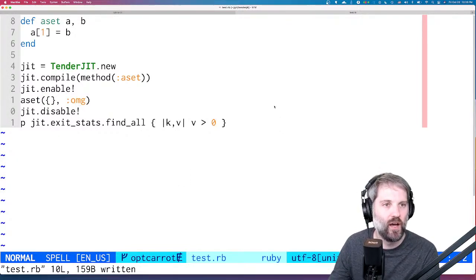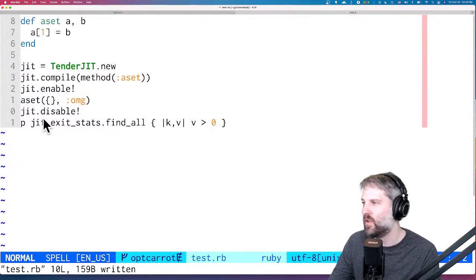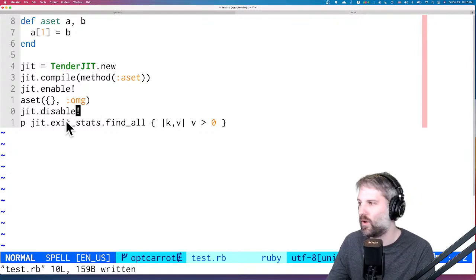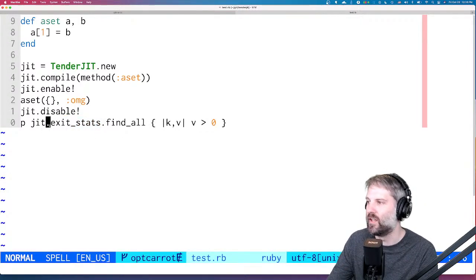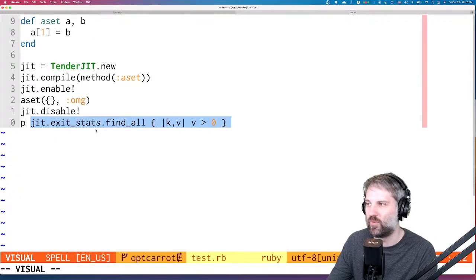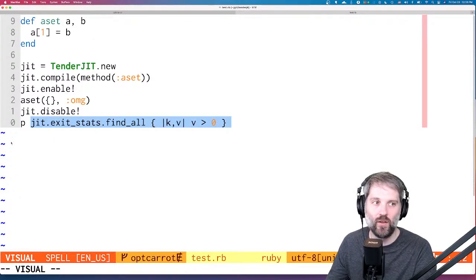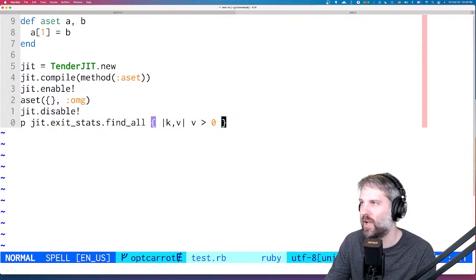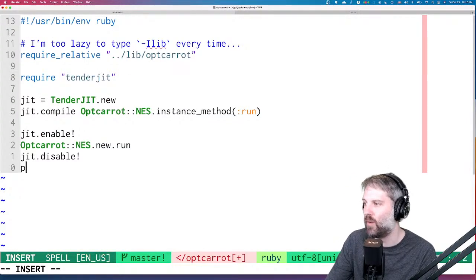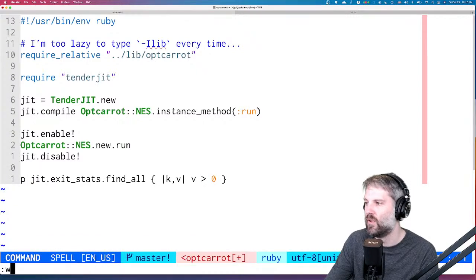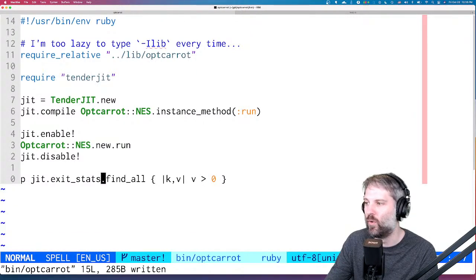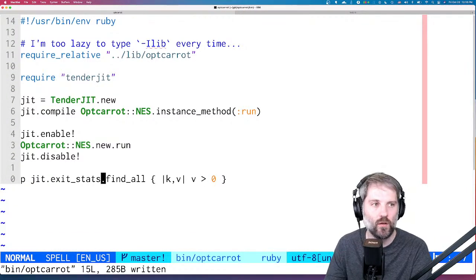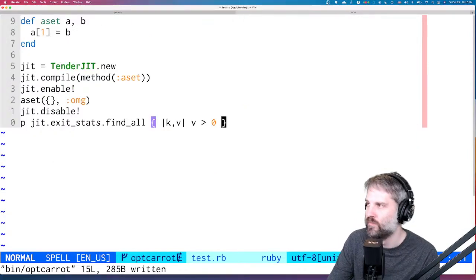Stephanie asked, how do we find which ones to work on? And this exit stats thing right here, this is how we keep track. TenderJIT keeps track of all the instructions it couldn't compile, and we can access those from Ruby, which is right here. So I'm going to add this line into opt_caret so we can see, if we exit, what instruction we exited on.